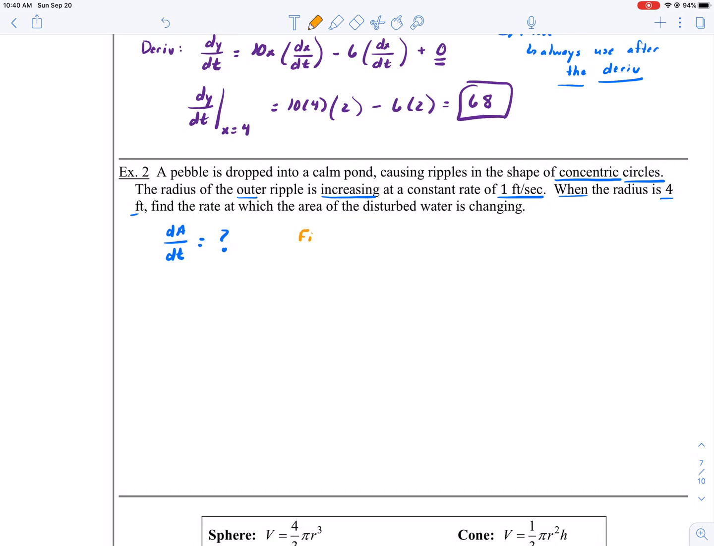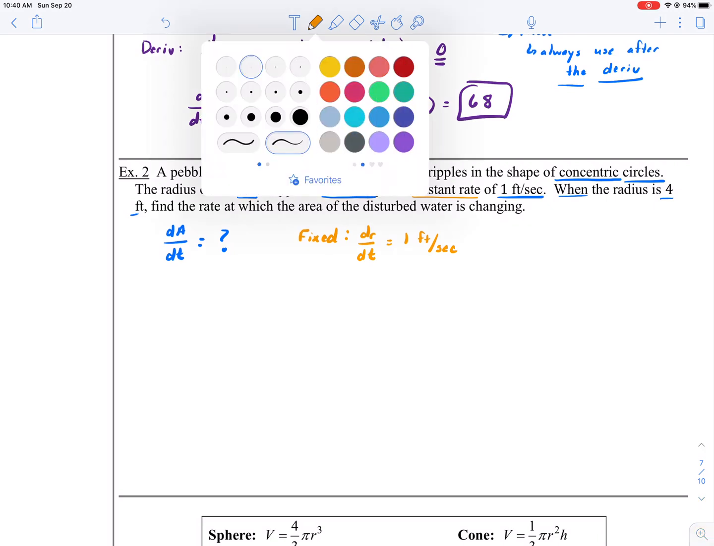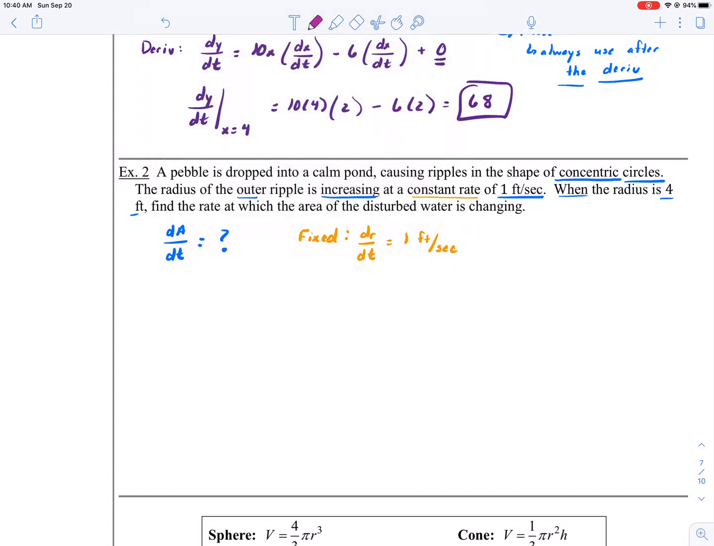The next thing that I'm going to write down is the things that are fixed. The radius of the outer ripple is increasing at a constant rate. So that is dr/dt, the rate the radius is changing with respect to time, and it is going to be a positive 1. I tend to put my units on there just to make sure I know what I'm working with. And then what is my freeze frame moment? Well, it looks like the radius is 4. So you have a lot that you're going to have to cipher through with these prompts to make sure you get all the information correct.